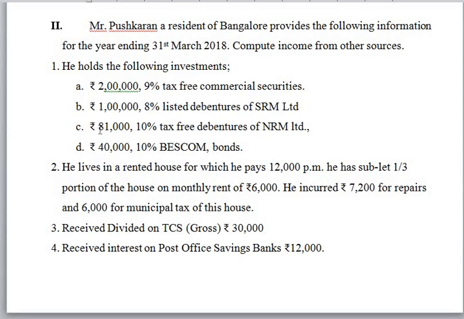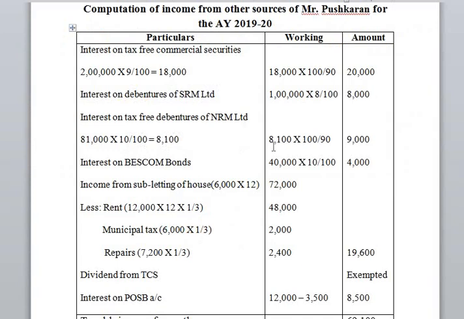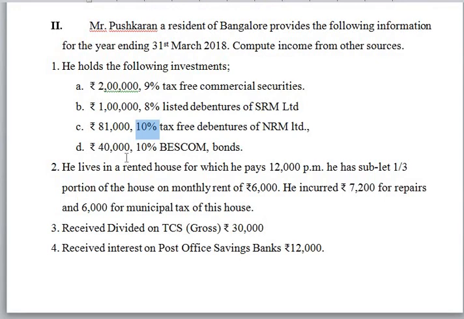Next, rupees 81,000 10% tax-free debentures of NRM Limited. So here also it is a kind of commercial securities, non-government securities. Moreover, they have given tax-free securities. So in such cases, they have given amount of investment and the rate of interest. So amount of interest must be grossed up at the rate of 10%. So first we need to find out interest. 81,000 into 10%, 8,100. So 8,100 into 100 divided by 90. So rupees 9,000 is the interest on tax-free debentures.